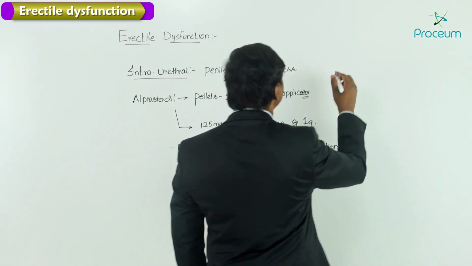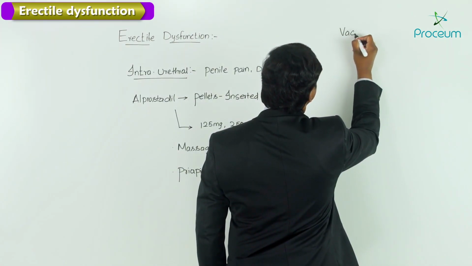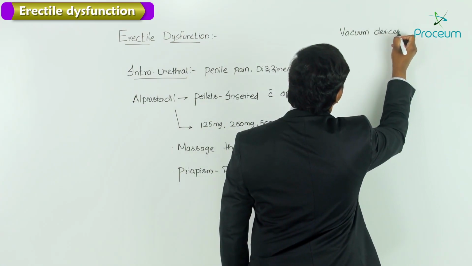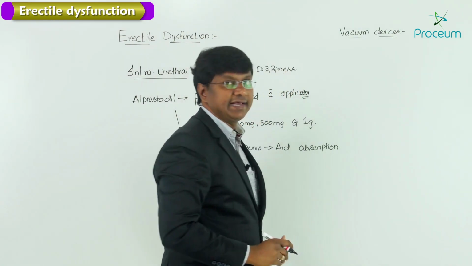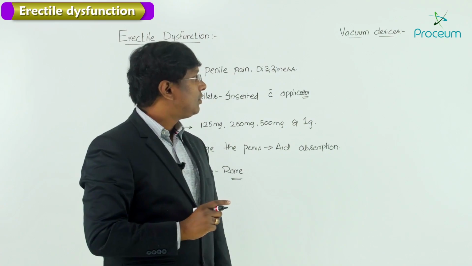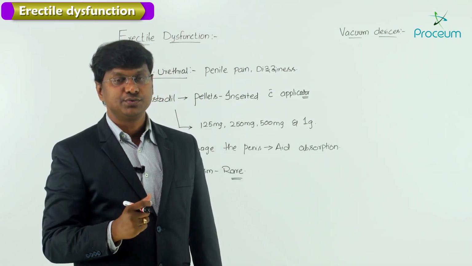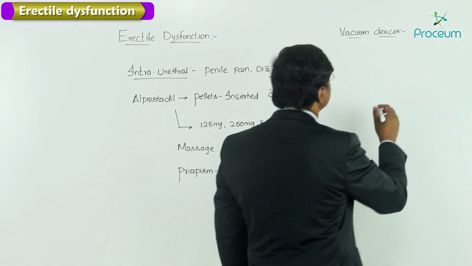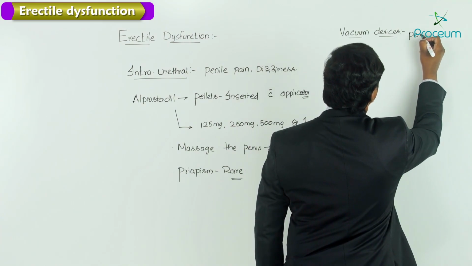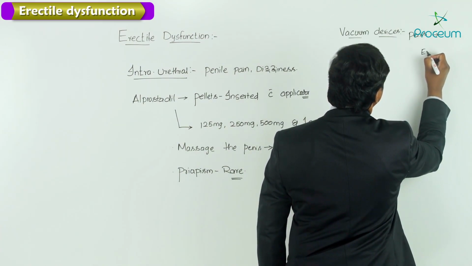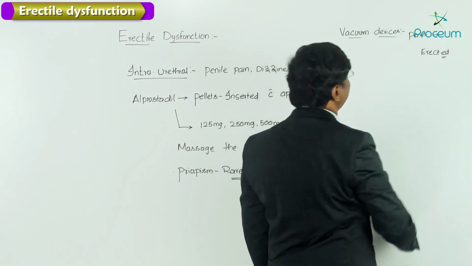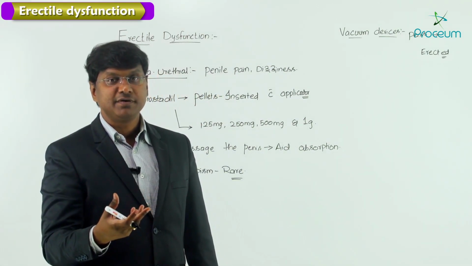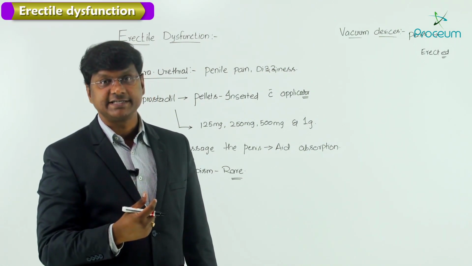Then followed by that we have vacuum devices. So what is this vacuum device and how is it used? Let me tell you. With the help of this vacuum device, the penis is erected. The vacuum device has to be applied over the male genital organ and it has to be pumped. With the help of this vacuum device, the male genital organ gets erected.